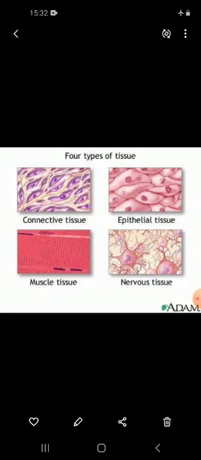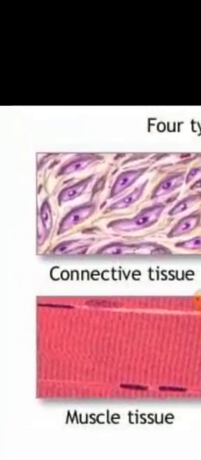So what is meant by tissue? Tissues are the group of cells that perform a similar job, or we can say that cells group together to form tissues. A tissue is a special group of cells which perform a similar job. We have 4 types of tissues. Number first, connective tissue. Number second, epithelial tissue. Number third, muscle tissue. And number 4, nervous tissue. Now, we will go through them one by one.